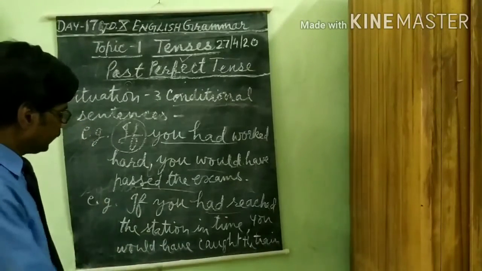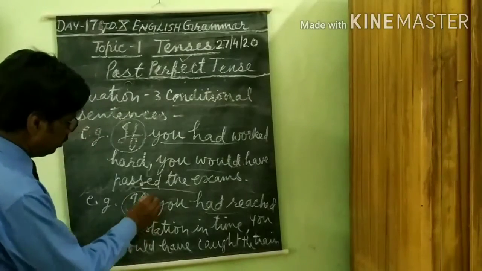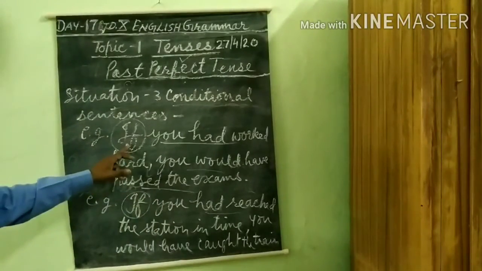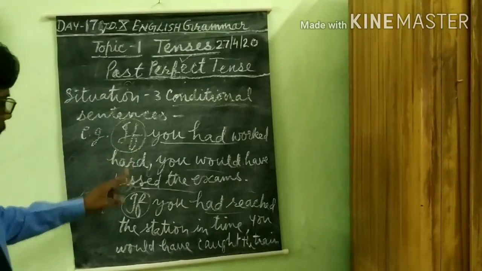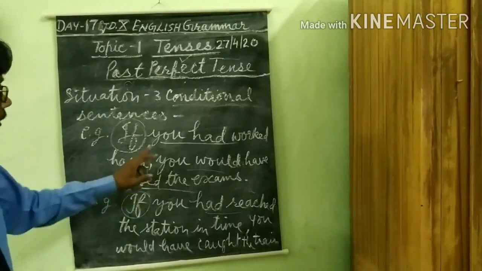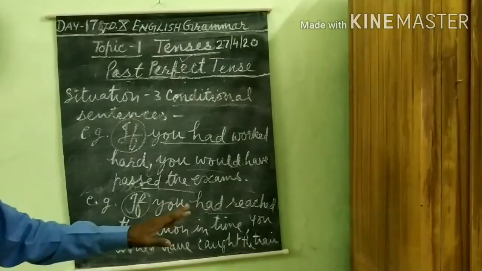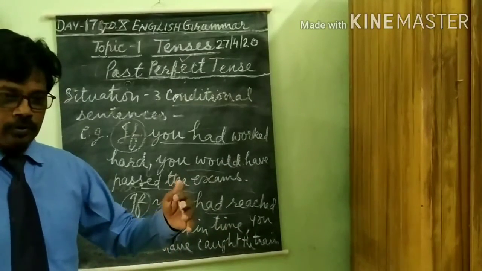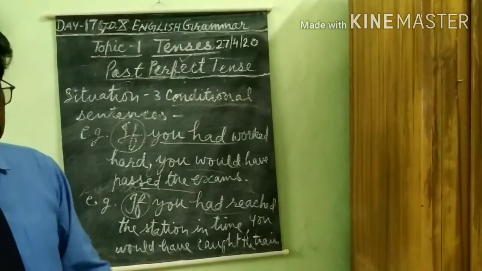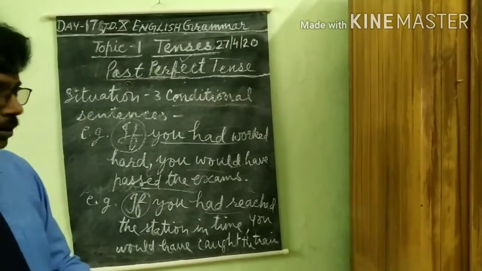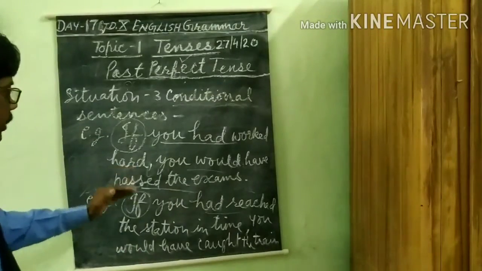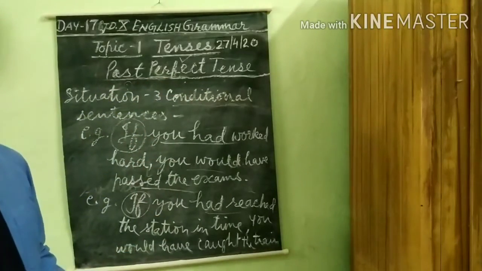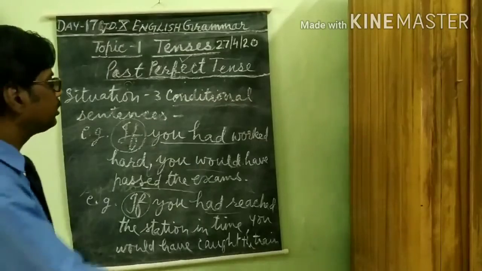So this is the if clause. These clauses are presenting conditions for the fulfillment of a task, for getting the result. So in this situation, this tense, past perfect tense, will be used. Why past perfect tense?